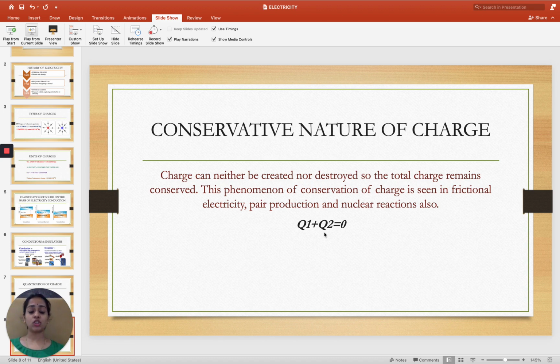So the equation which shows the conservative nature of charge is Q1 plus Q2 is equal to 0. Total charge remains conserved. If we have a value of plus 3Q and the other will be minus 3Q, then the total charge will come out to be equal to 0. So this shows the conservative nature of charges.